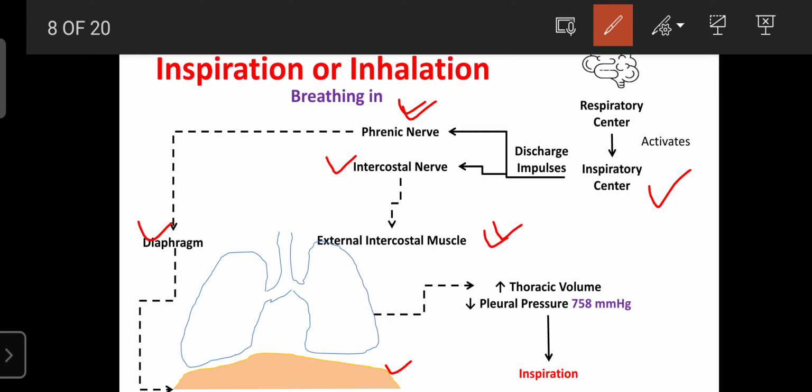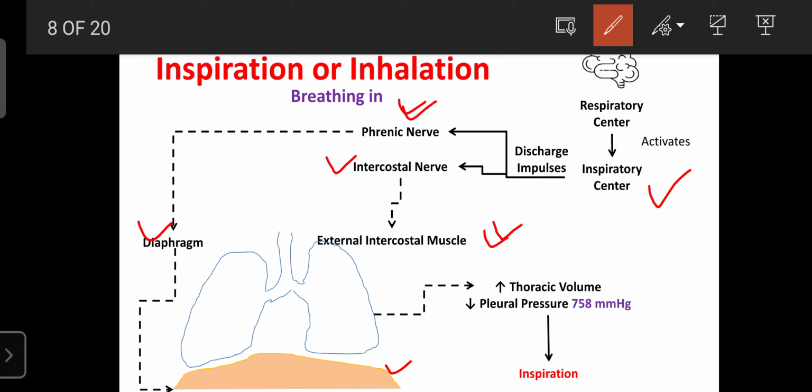If these muscles contract, the ribs are raised, moving away from the lungs. This is due to contraction of the muscles above the ribs, which is why the ribs can be raised away from the lungs.